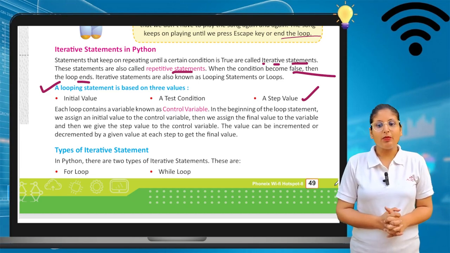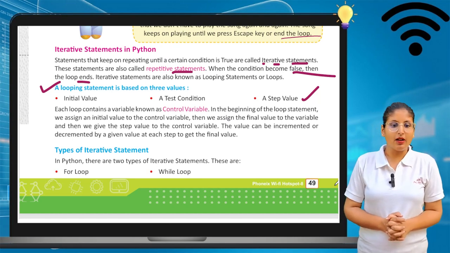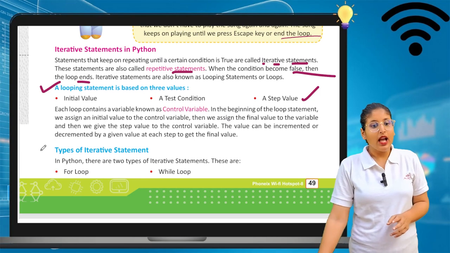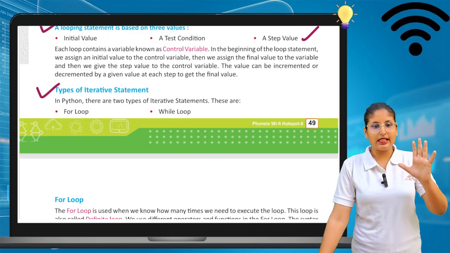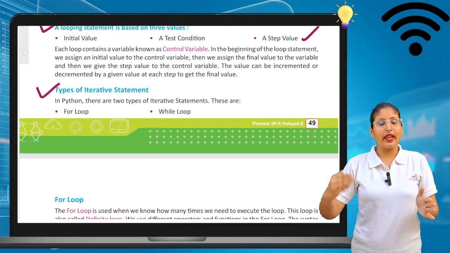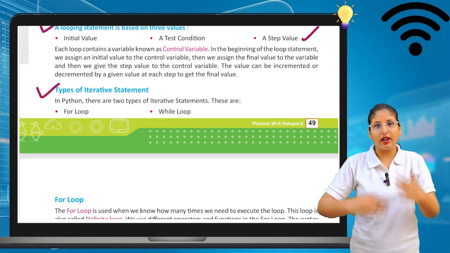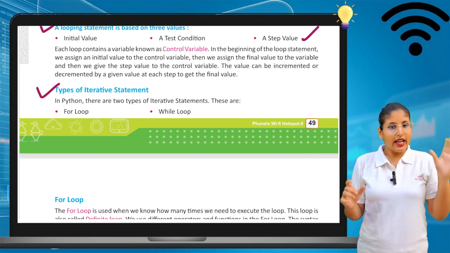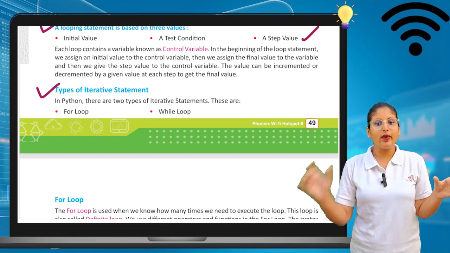The value can be incremented or decremented by the given step value to get a final result. Now, is looping clear to you? When one action is repeated, it is known as looping. Looping also comes under initial value, test condition value, and step value.